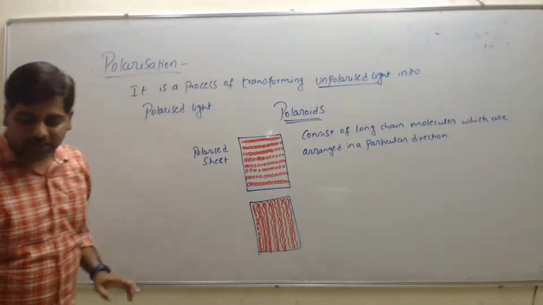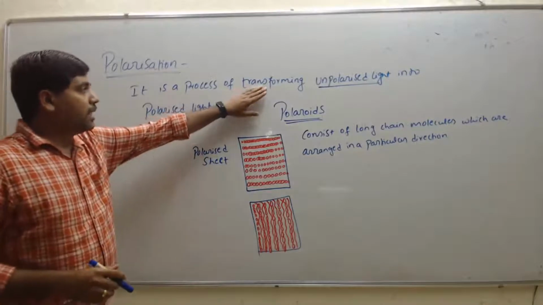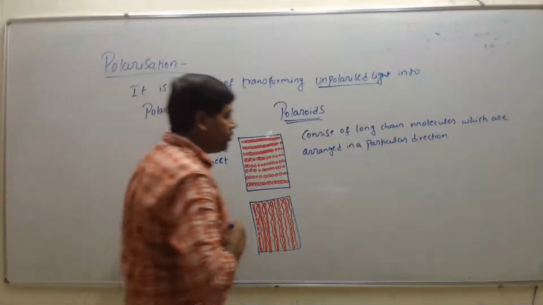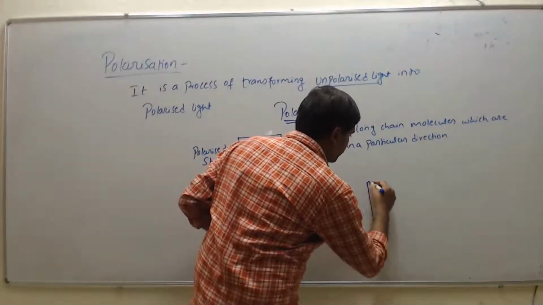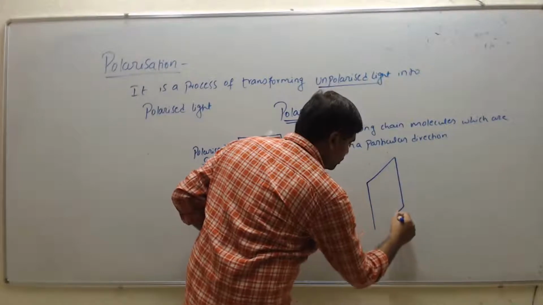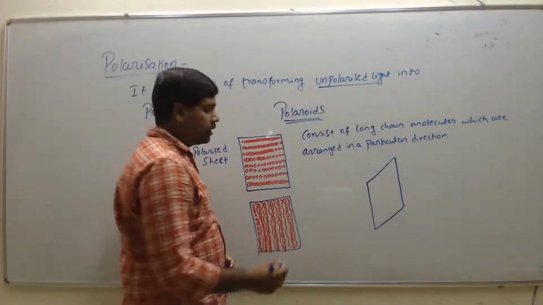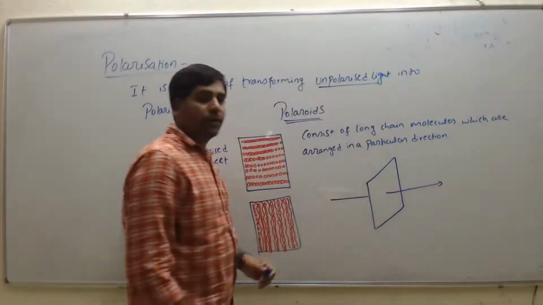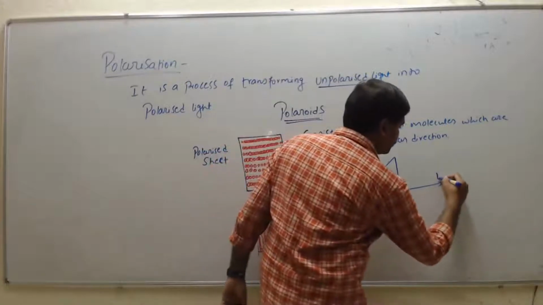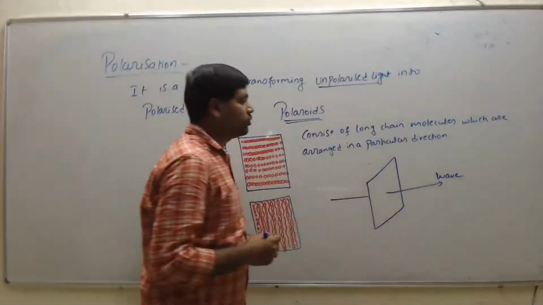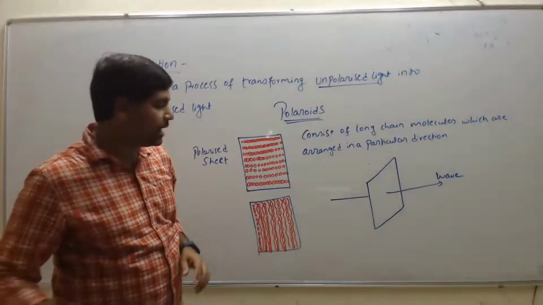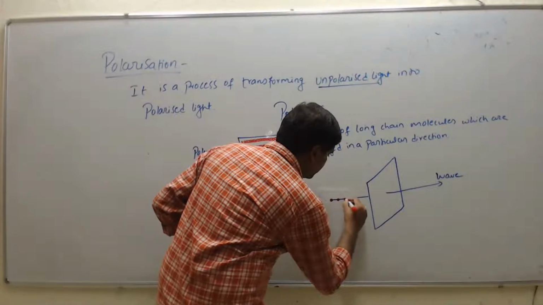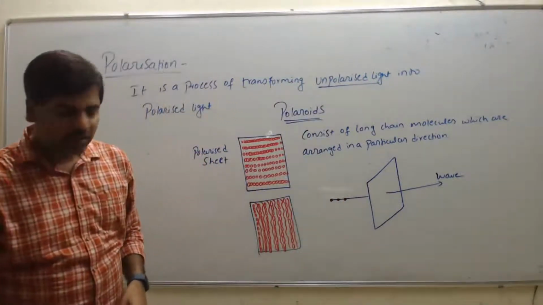So now what happens? How does it transform the unpolarized light into polarized light? Considering this one as the polaroid, this is the direction of propagation of the wave. Here we have unpolarized light.